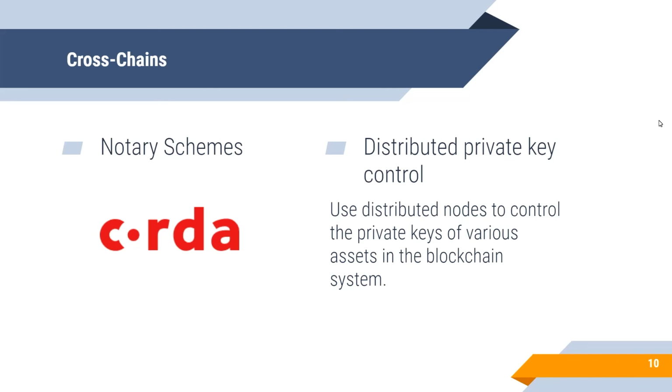While distributed private key control is achieved by using distributed nodes to control the private keys of various assets in the blockchain system, it separates the use of rights and ownership of digital assets, so that the decentralized system can safely receive the control rights of the assets on the chain.